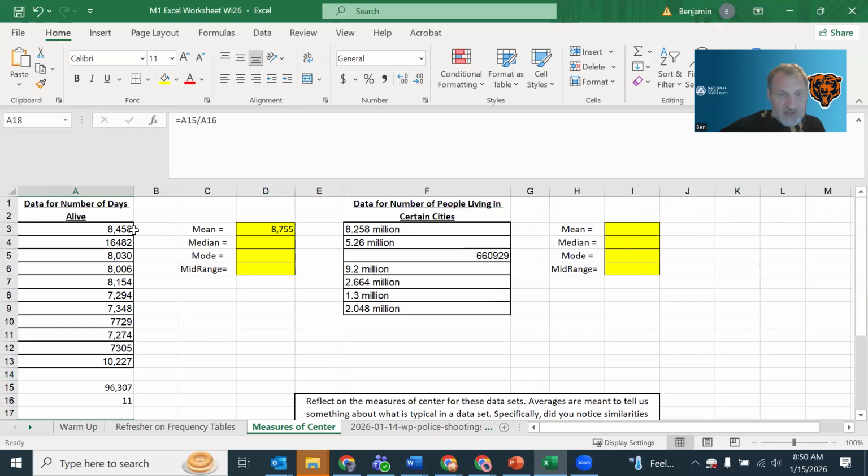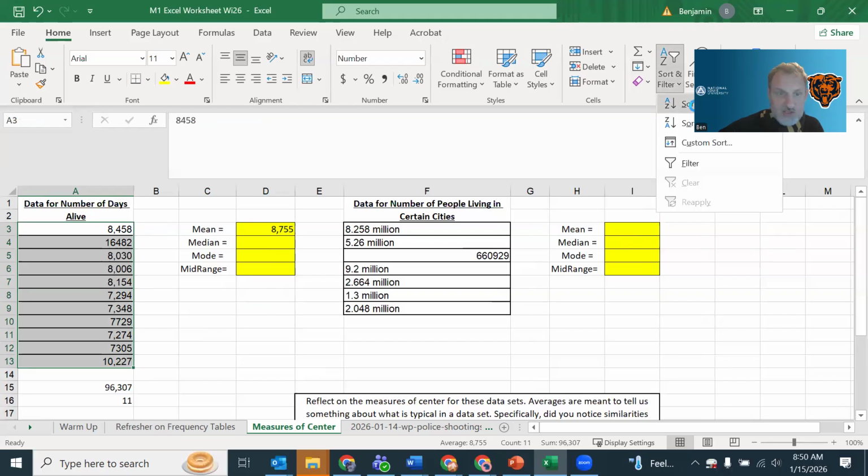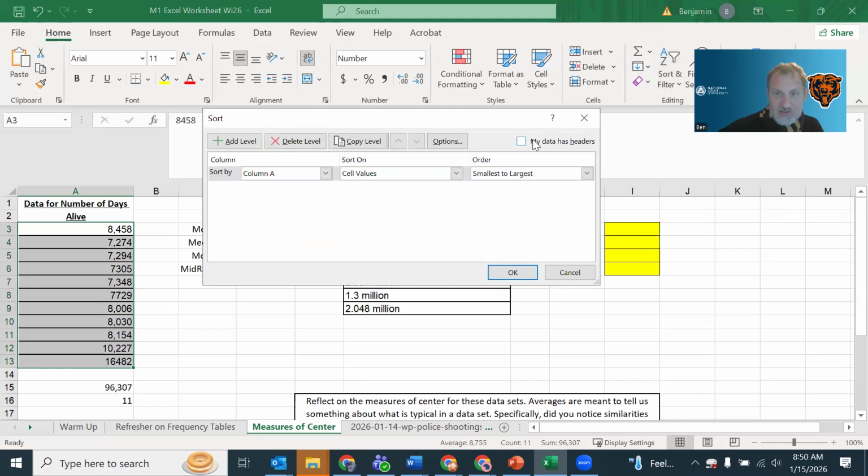Median is just the middle number, but we need to make sure we sort it first. So again, I'll go over here to my sort and filter tool, smallest to largest, and then I'll need to figure out what's inside. Now, I noticed that this 8,000 did not get sorted, so I need to go back to custom sort, and I need to make sure it says